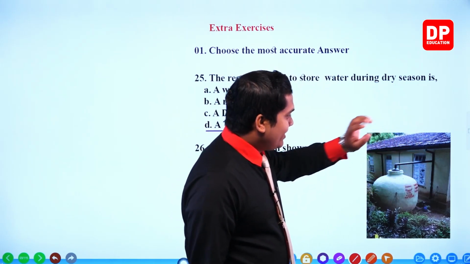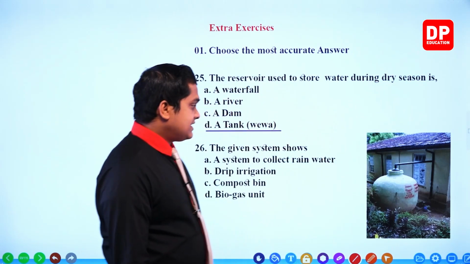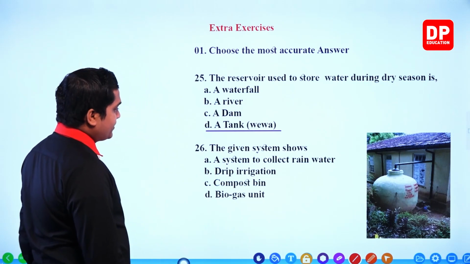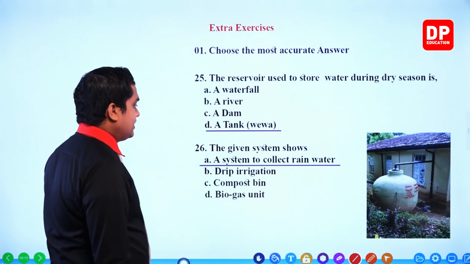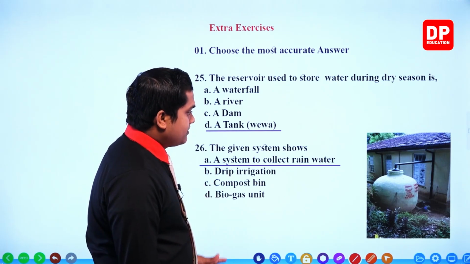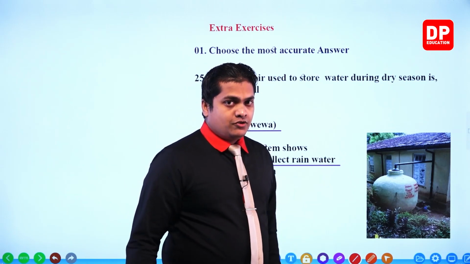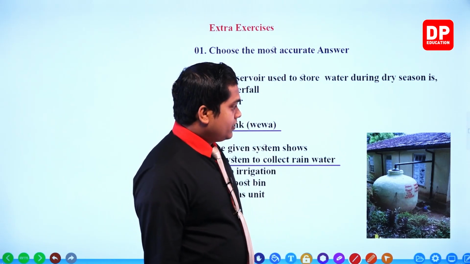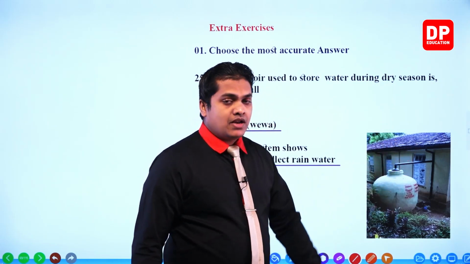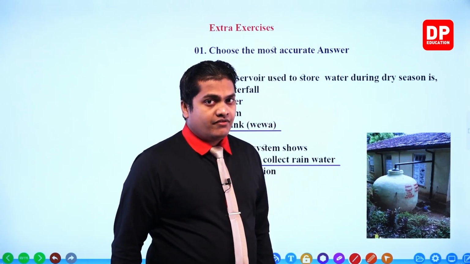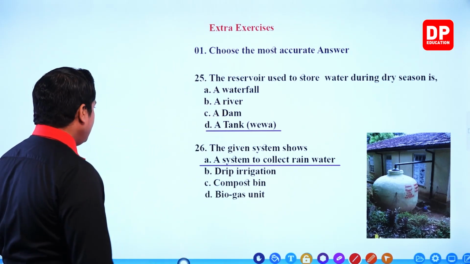It's going to collect rainwater coming from the roof. Some might think this is a compost bin or a biogas unit. No, my dear children, this is a system used to collect rainwater. By looking at these tubes or pipelines, you can clearly identify it. Then question number 27.